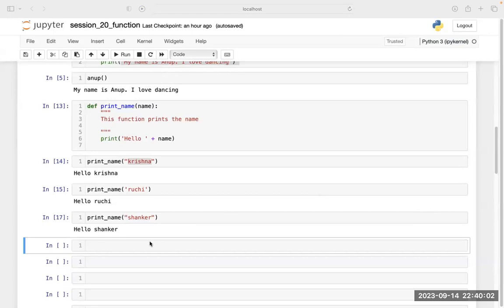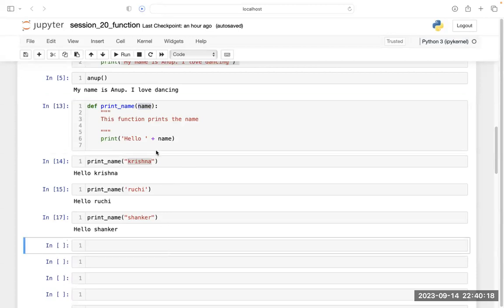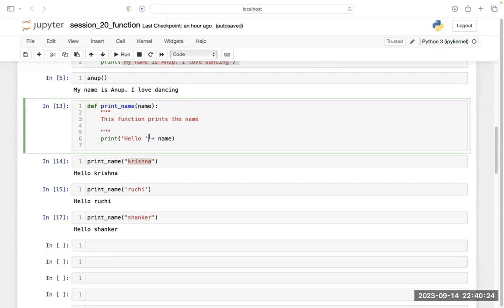Even though we get the same result. Yes. Even though we will get the same result. Because see what we are doing here, we are simply adding two strings here.